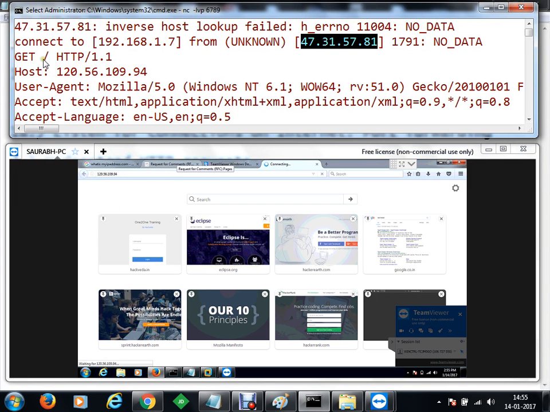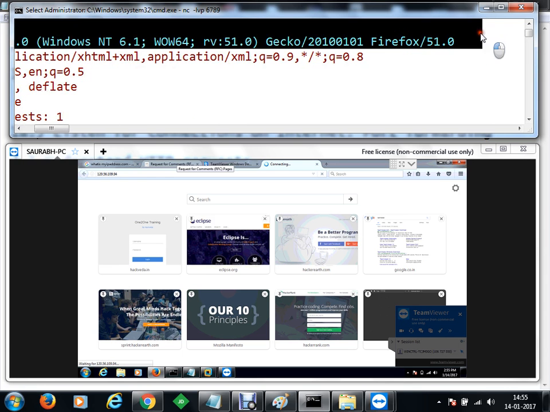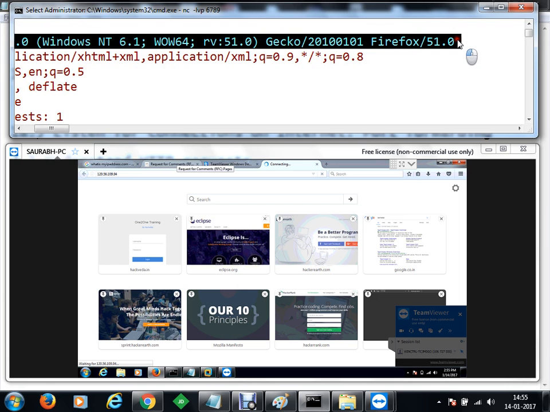It asked for the index directory using the protocol HTTP 1.1. The host machine was this IP address. This belongs to the server. The user agent, the default agent, is somewhat like Firefox with which we are connected. You can see that we are connected with Firefox, and here at the server side we have received that we are connected with Firefox version number 51.